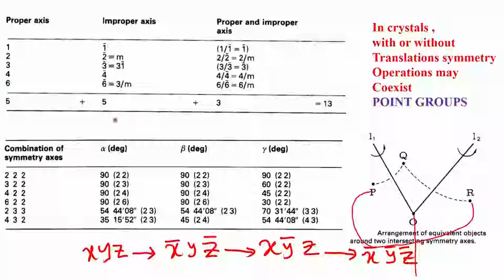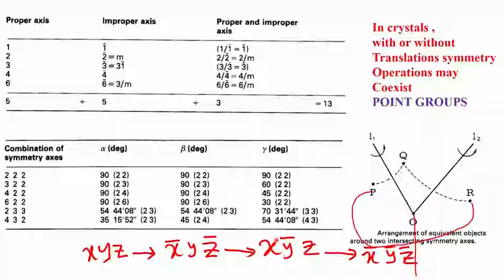We get the combinations of 1 bar, 2 bar, 3 bar, 4 bar, 6 bar, which is now the improper axis associated with the proper axis. Whenever we associate an improper axis with a proper axis, we get a new point group, and therefore this is 5 plus 5. We can also have proper and improper axes simultaneously operating at a point, and that gives rise to 3 more, which is 13.